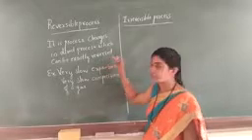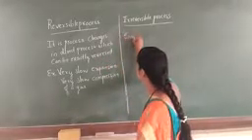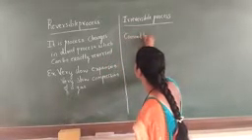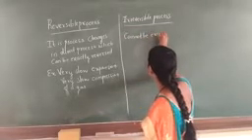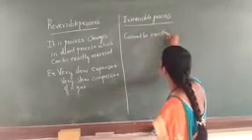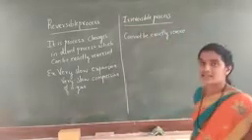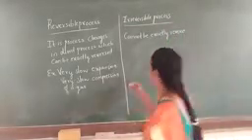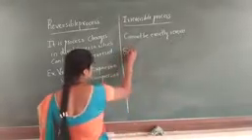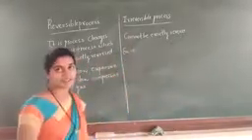Here we are using which cannot be exactly reversed is called an irreversible process.